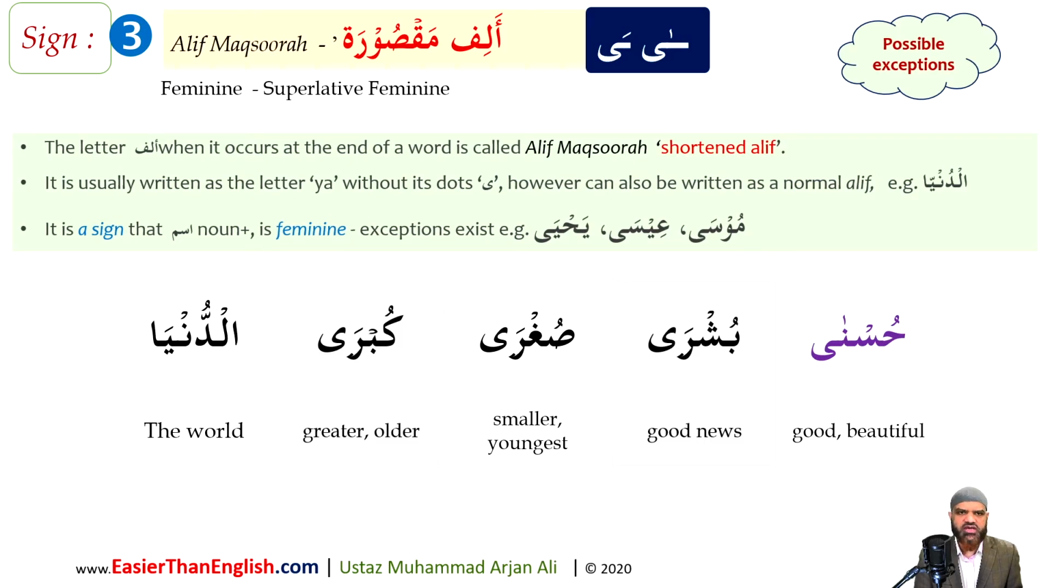Ad-dunya. The word dunya is also feminine in the Arabic language. Please note this word, very commonly used in the Quran, 115 times. So we need to learn this word. It is feminine in the Arabic language. And alif maksura primarily appears as a ya at the end, a dotless ya, but it can also come as a normal alif in certain circumstances. So this is your third sign of an ism being feminine in the Arabic language.